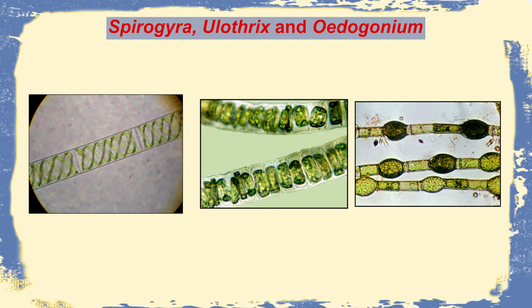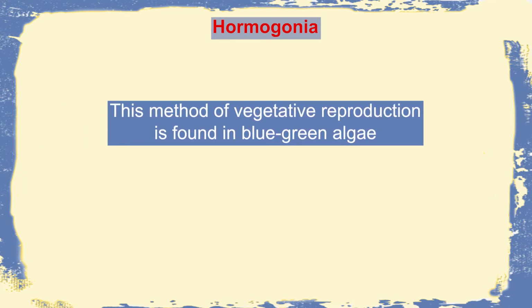Now, how can these breaks occur? They can be the result of some accidents, there may be some mechanical injury or some shock, or it can be just by some separation discs. The third is the formation of hormogonia in the vegetative forms. Now, what are these hormogonia?